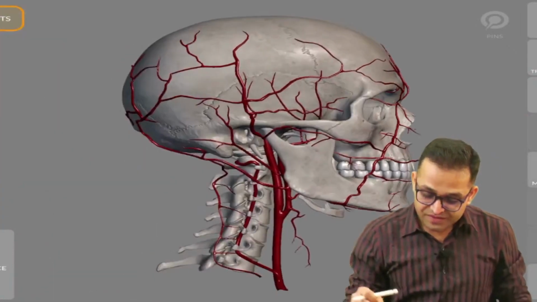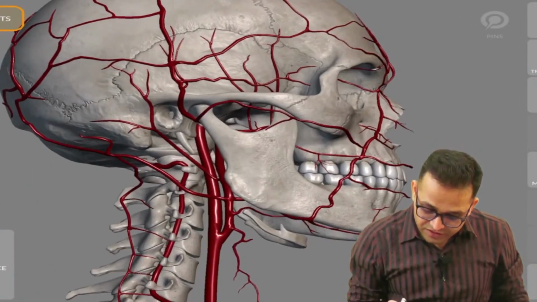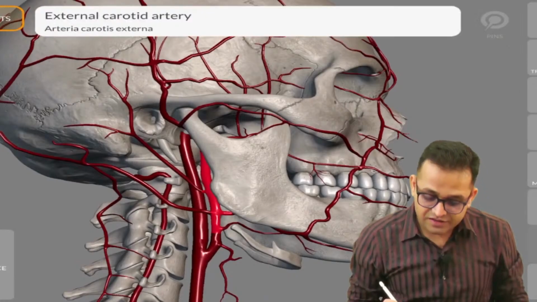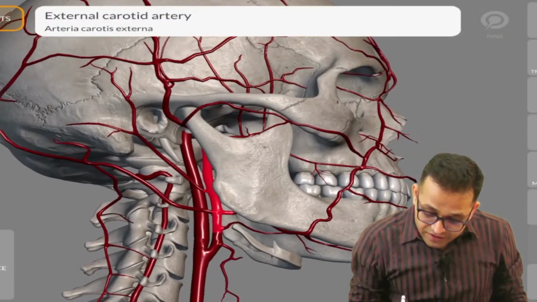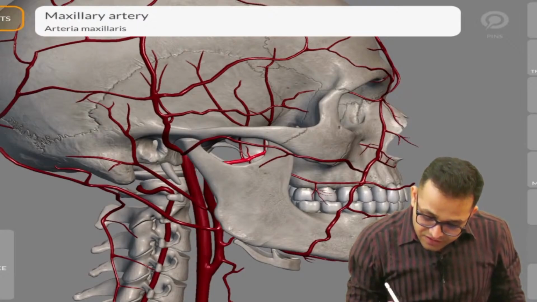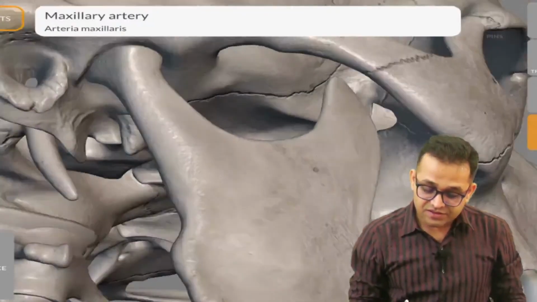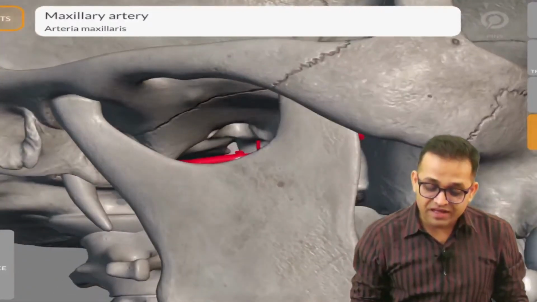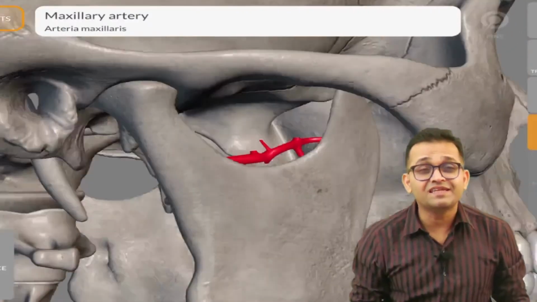Now look here, try to understand further. This is the external carotid artery, and it is dividing further. Can you see this artery? This is the artery which is running over the maxilla. This is the maxillary artery.